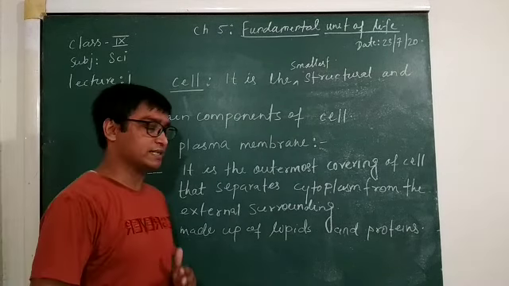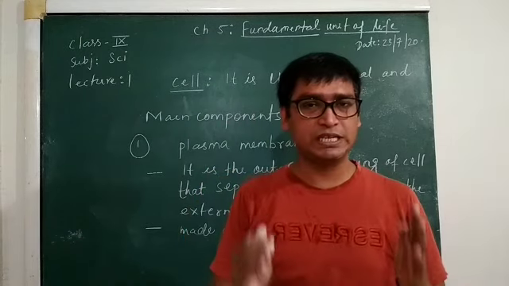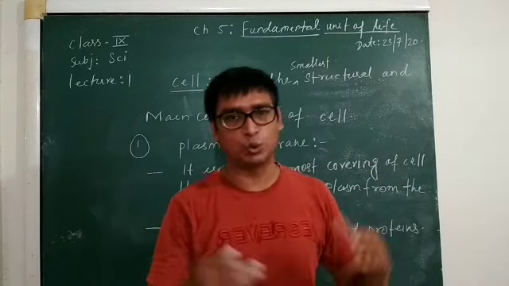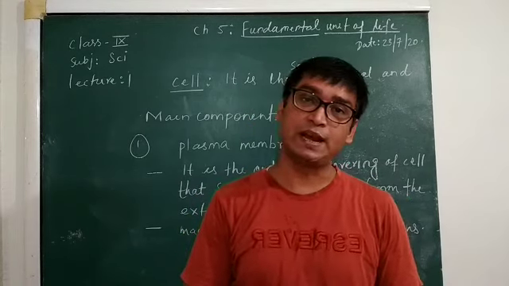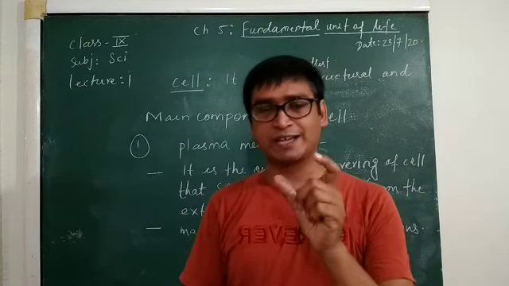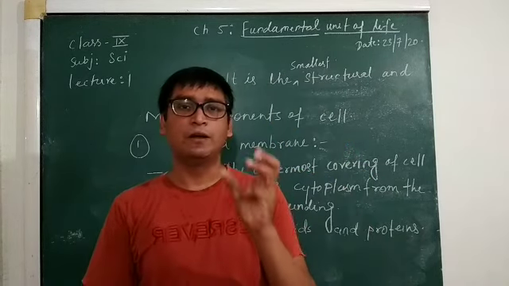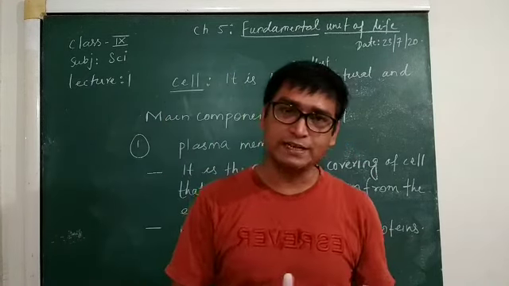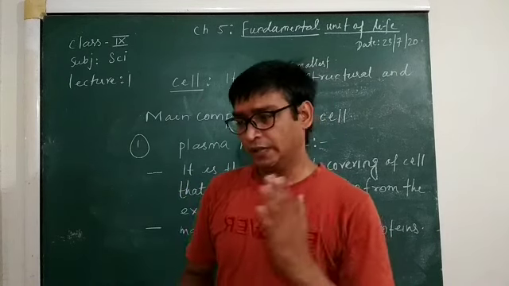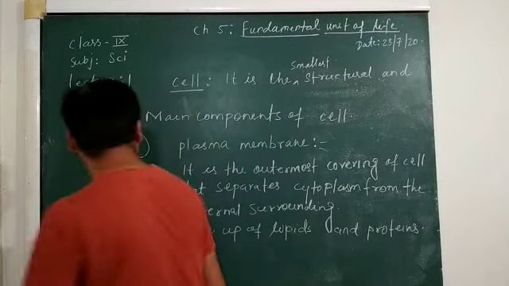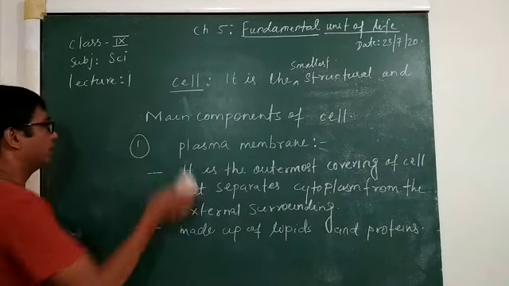One important task is that this plasma membrane does not allow each and every substance to enter in and exit out from the cell. Means this plasma membrane or cell membrane is important for exit and entry of some substances. So this plasma membrane is also known as selectively permeable membrane.